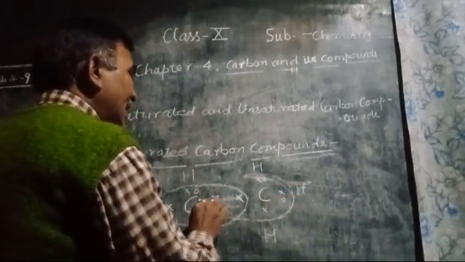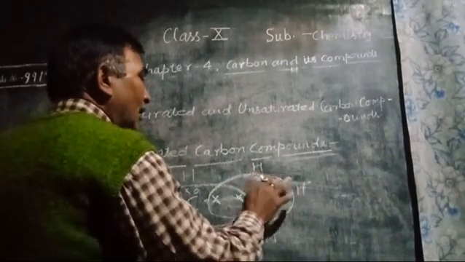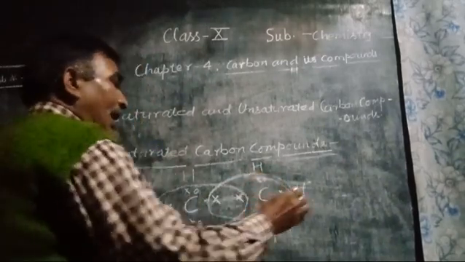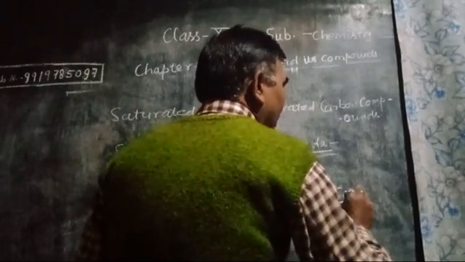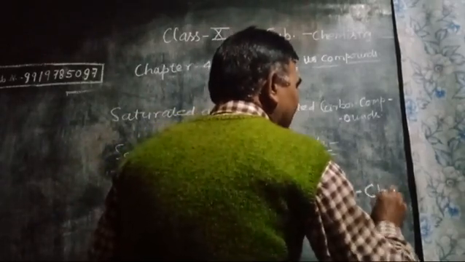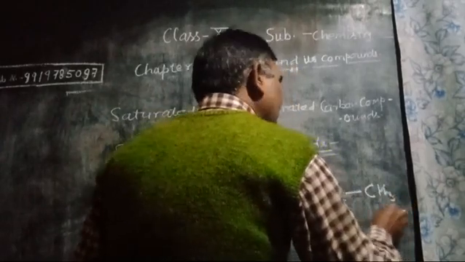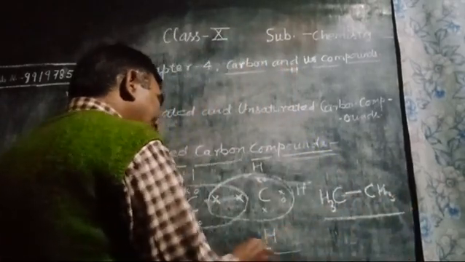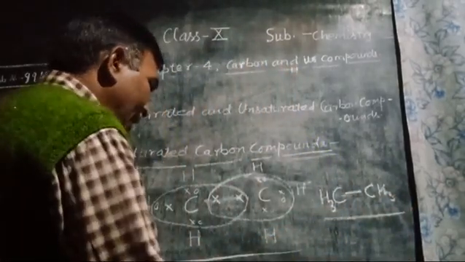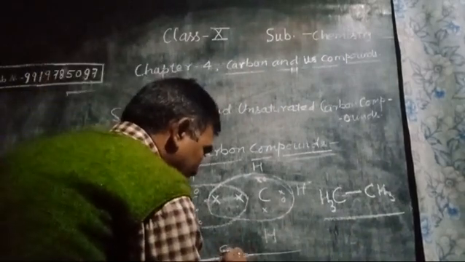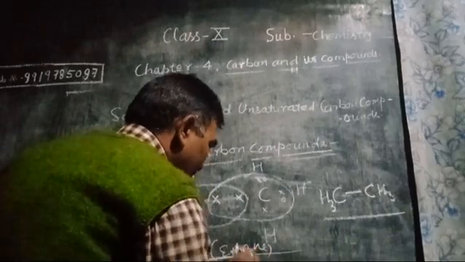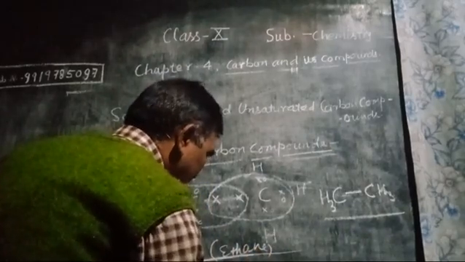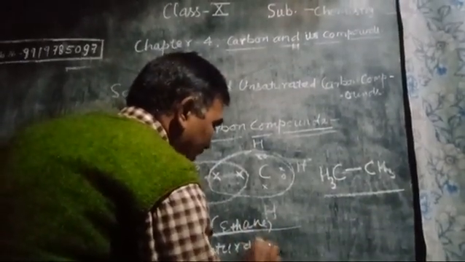In this electronic dot structure, a single bond is expressed between two carbon atoms. It is an example of a saturated hydrocarbon, ethane.